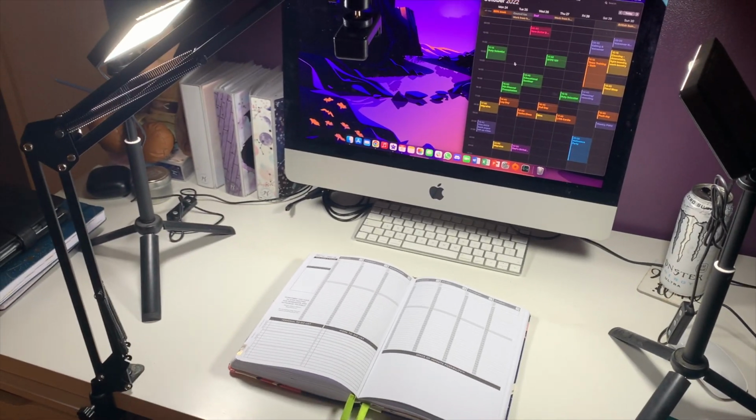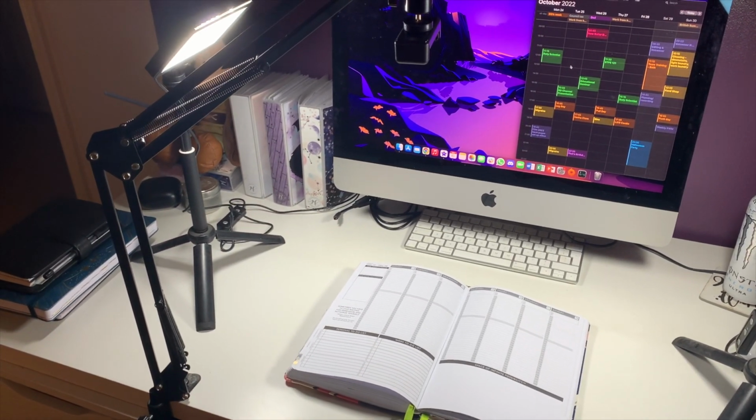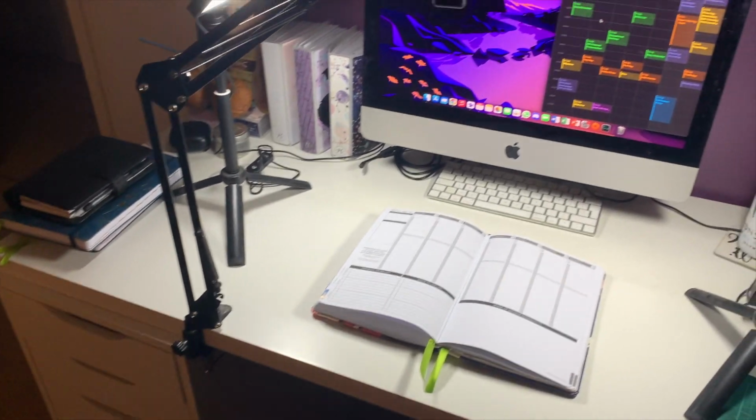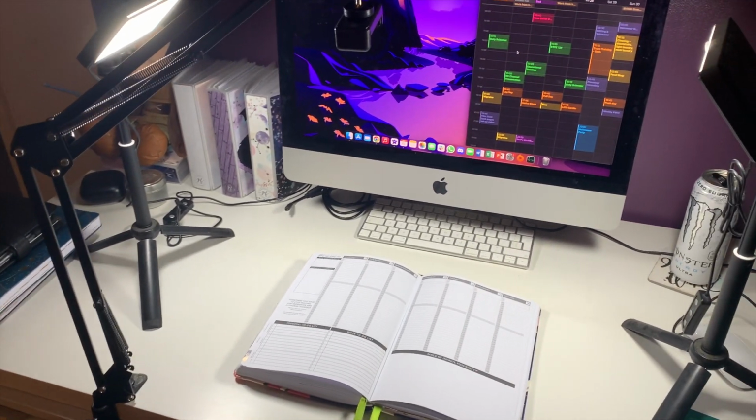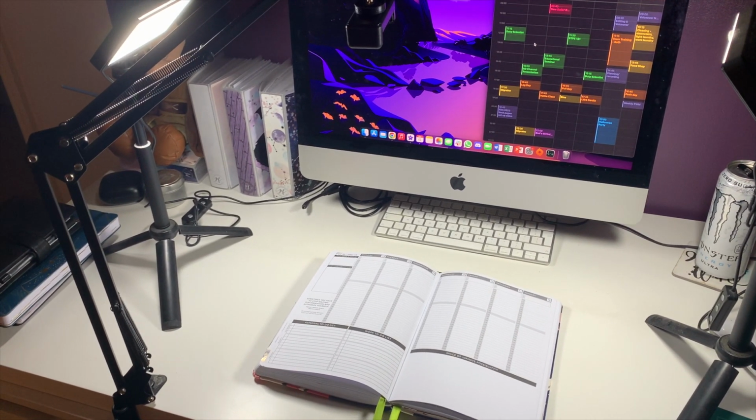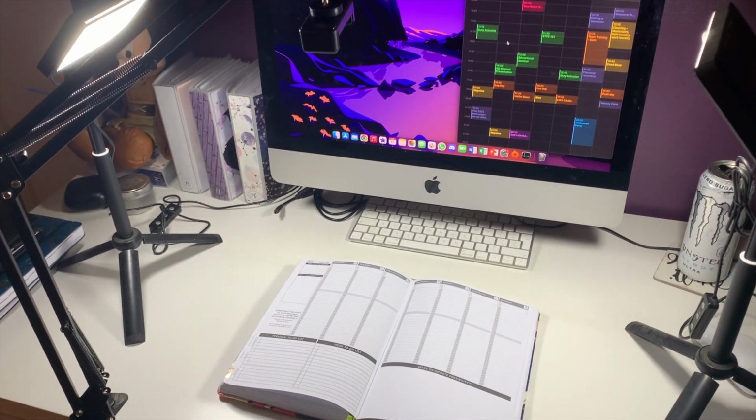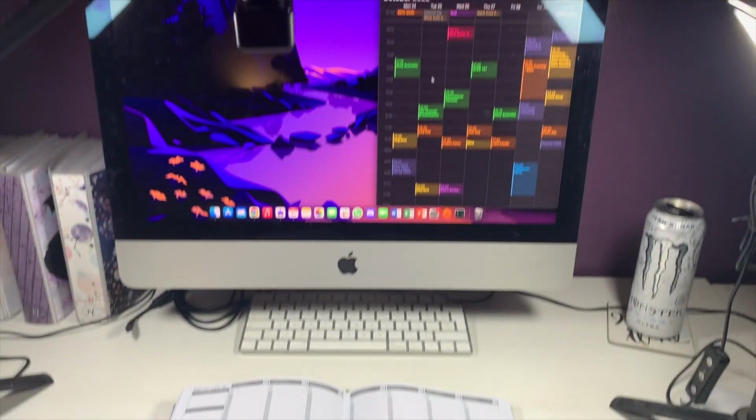It's just your classic tabletop and IKEA Alex drawers situation, and then my Alex drawers are just full of all of my stationery and paper and stuff that I use to decorate around my planner when I take photos. So yeah, when I'm filming I basically have this view.